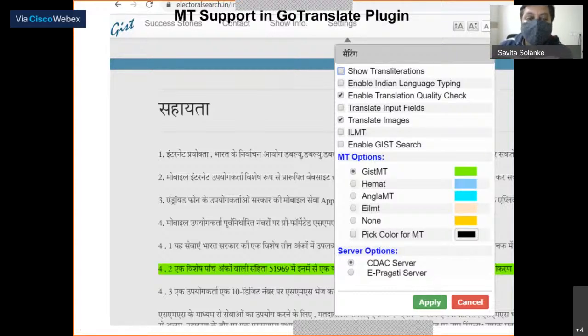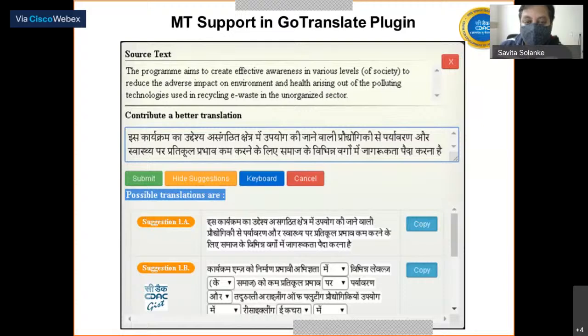This is our full contribution screen, via which the user will be able to see the source text of the website, and can better contribute to better translations, and instantly it will be reflected. Different suggestions are also shown there, and the user can modify those translations and further contribute properly.